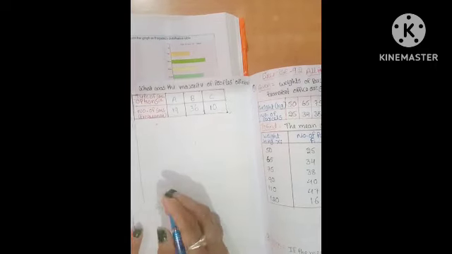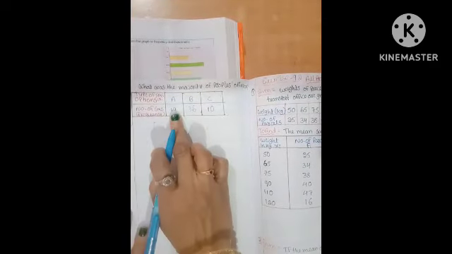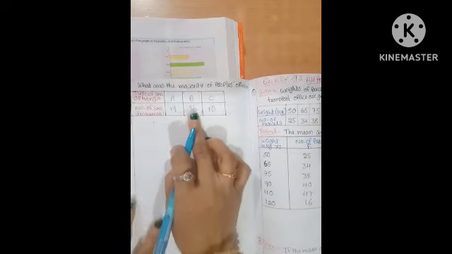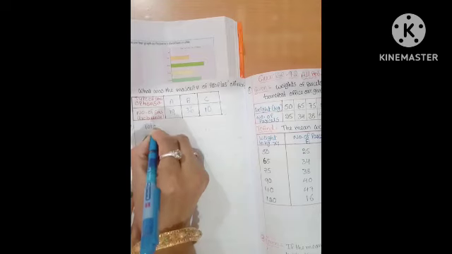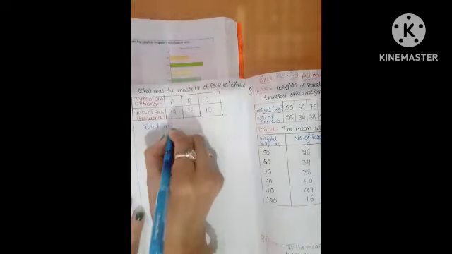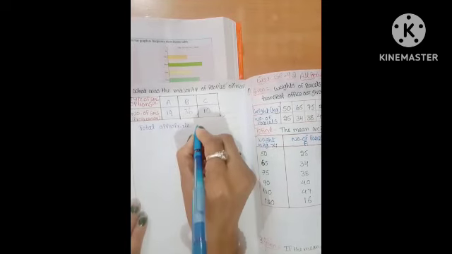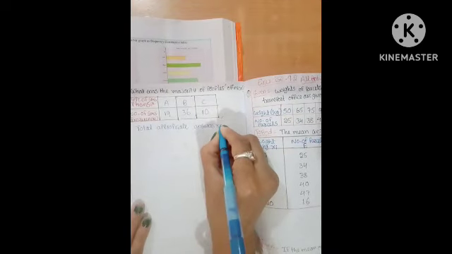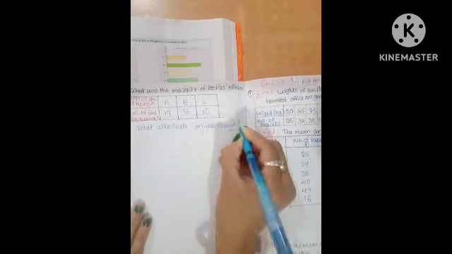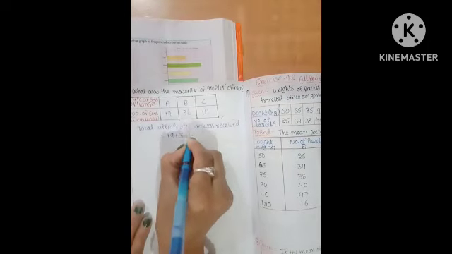What's the first question? How many appropriate answers were received? It is nothing but the total. Total appropriate answers received equals 19 plus 36 plus 10.